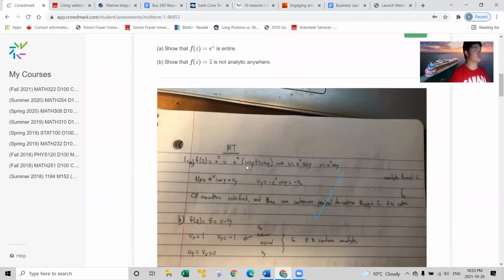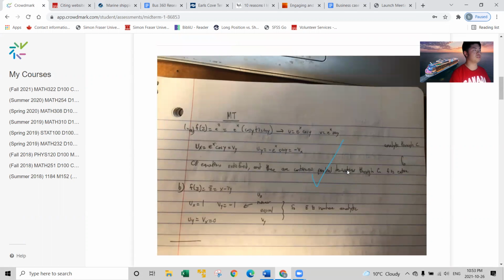Yeah, so this question was pretty easy. If a student did bad on this question, I would highly recommend him or her to either drop the class or really start studying, because this was one of the most fundamental parts of complex variables.